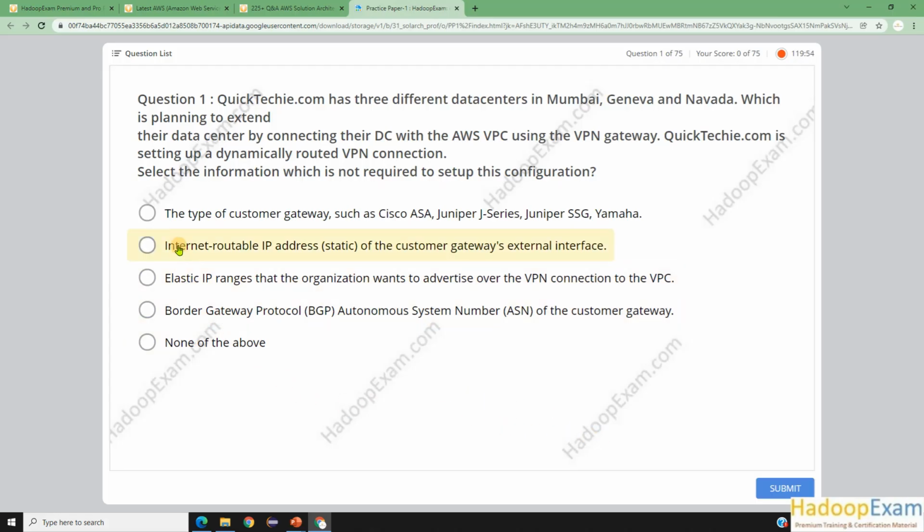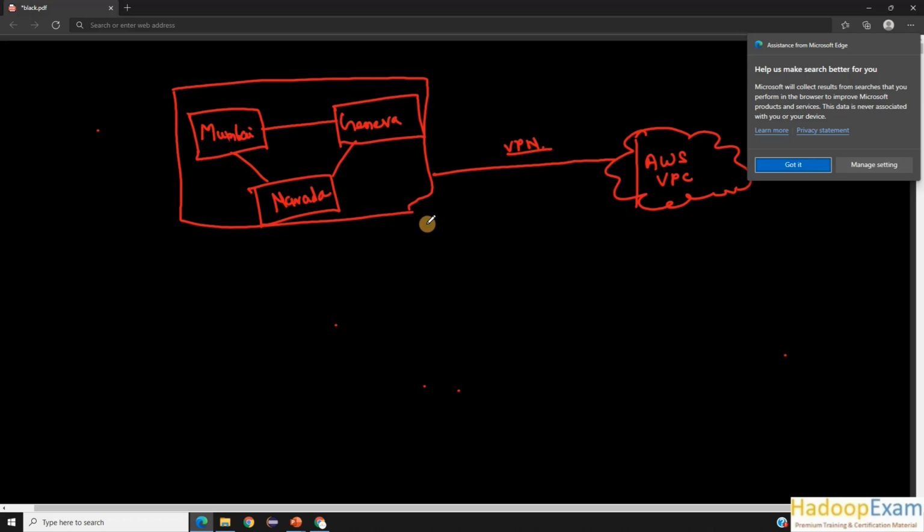As you can see here, there is no option available about the internet gateway. Right here, just to confuse you, is the internet routable IP address of the customer gateway. It is talking about the customer gateway's external interface. So this is not applicable here.